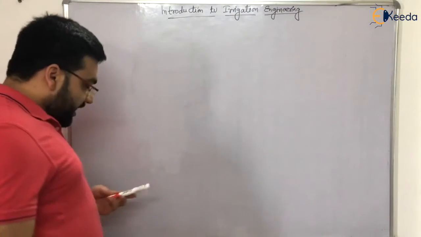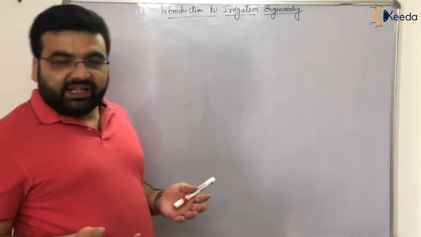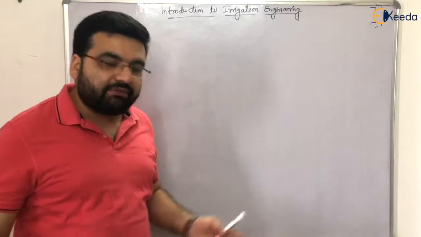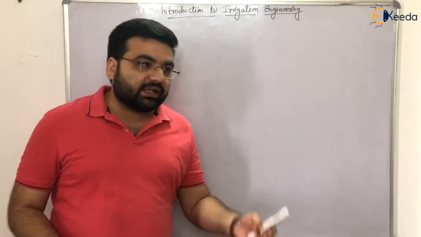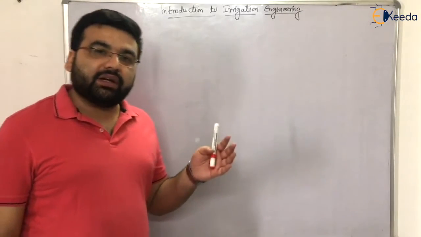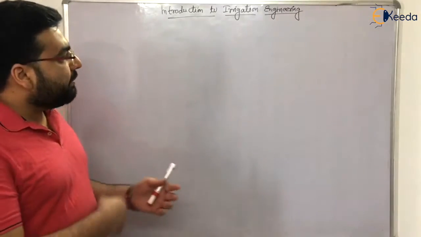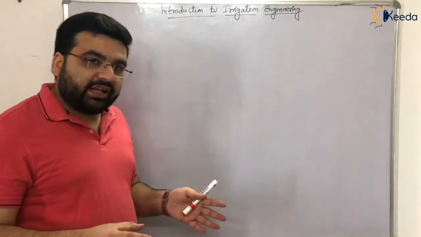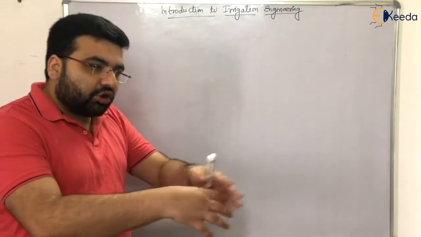So first of all, let us discuss what is actually irrigation. You must be knowing what is irrigation. We are applying water to a particular field. We are growing crops. It can be a cash crop, it can be any other crop, it can be a rabi crop, it can be a kharif crop. So we are applying water. This is the layman thing, or the gross idea you know about irrigation.